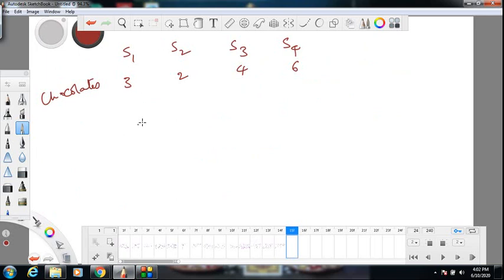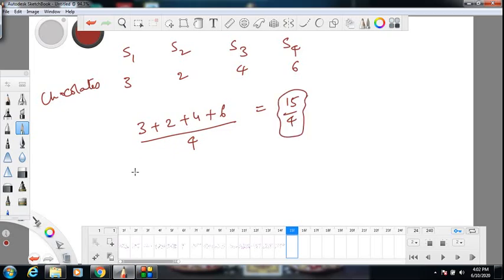So you add all these, 3 plus 2 plus 4 plus 6, divided by the number of persons, that is 4. So it will be 15 by 4, that is the average. This is how you calculate the average of a discrete system. You simply add and divide by the total number of such units. You add the number of chocolates for each person, divide by the total number of persons, and you get the average.